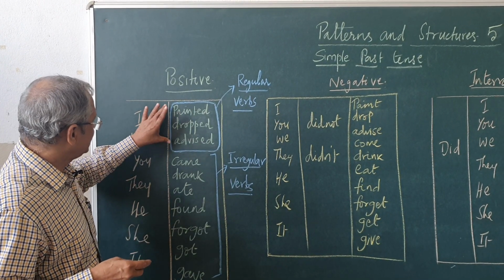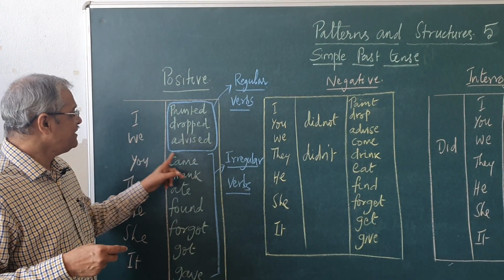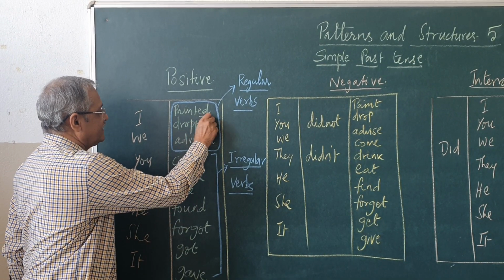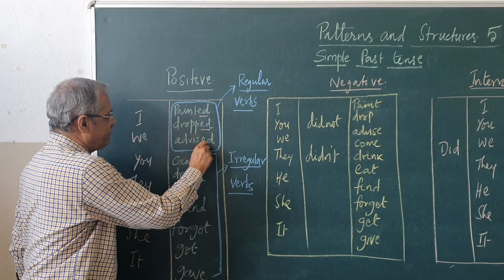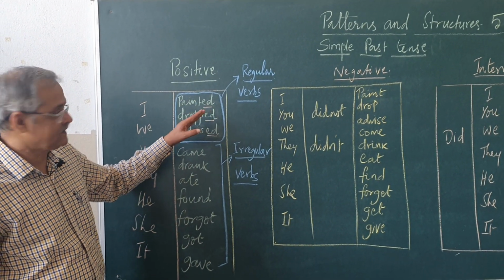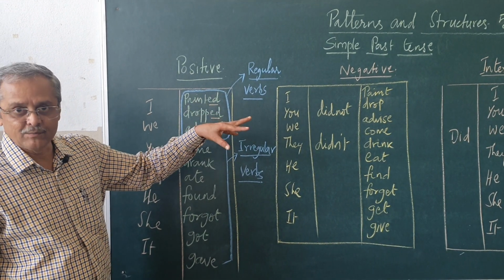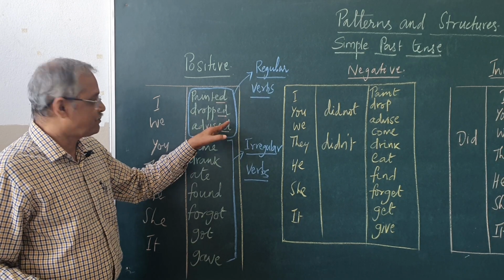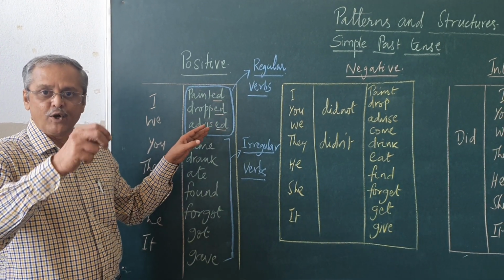So, here these three are again regular verbs. That means, if you can see, the past tense ends with the ed form, like paint, present tense, painted, past tense. He painted the blackboard. Drop, present tense, dropped, past tense. He dropped the glass.